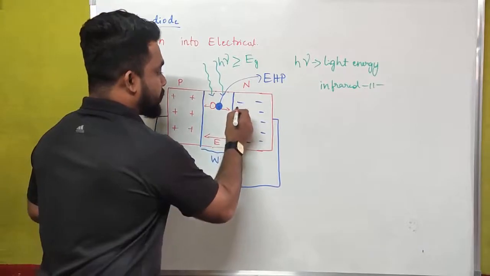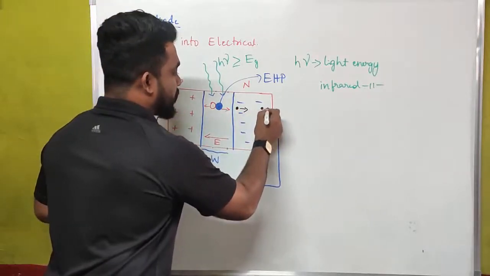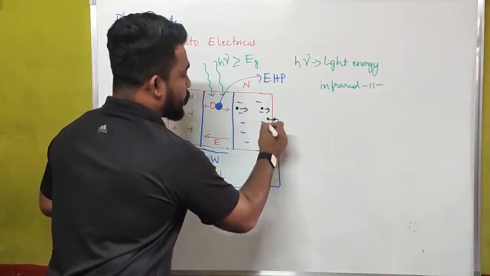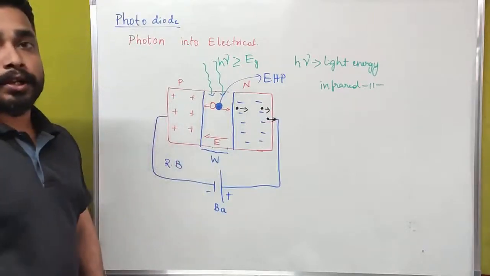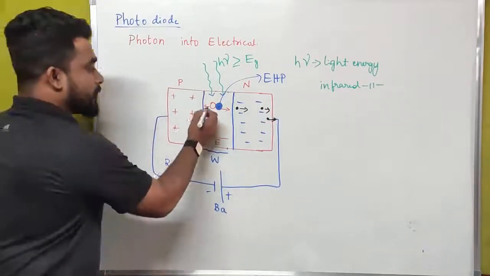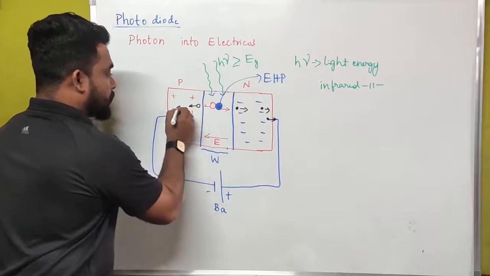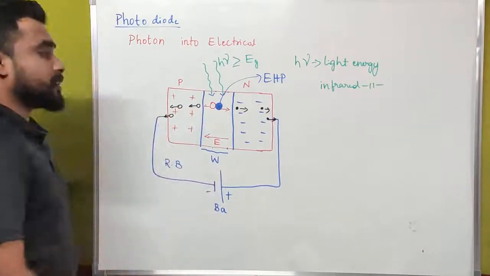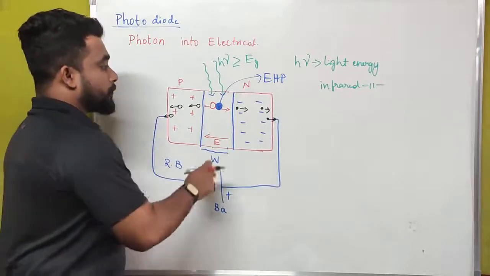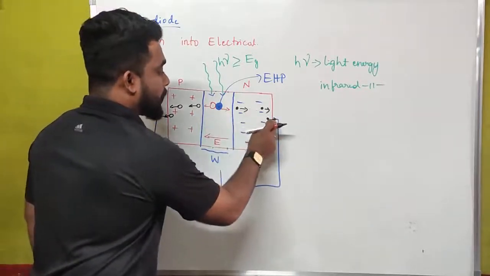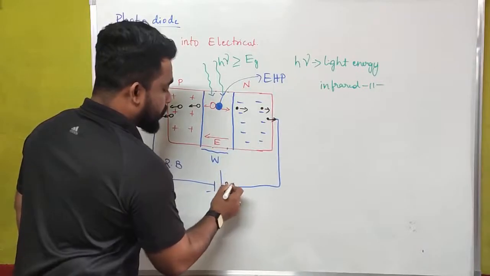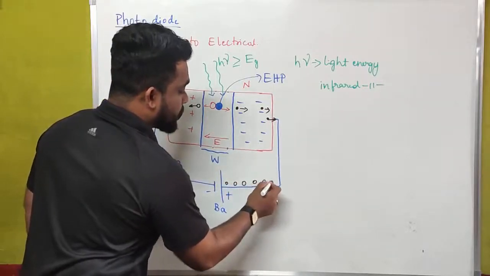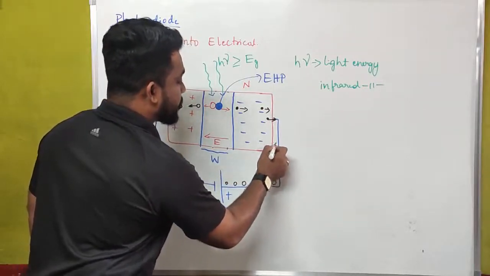This electron is diffusing like this. This electron will come here initially, and then it will come here, and it will go to the metallic contact of a conductor. Then this hole will come here, and this hole will come here, and this hole escapes in this region. Now these electron hole pairs are here. We are getting holes from the positive terminal of the battery.